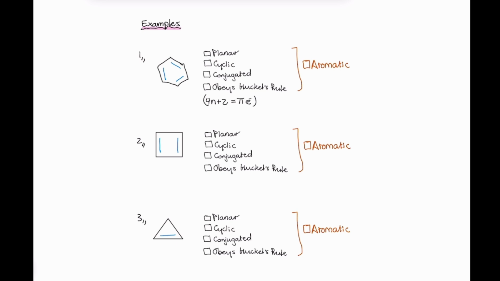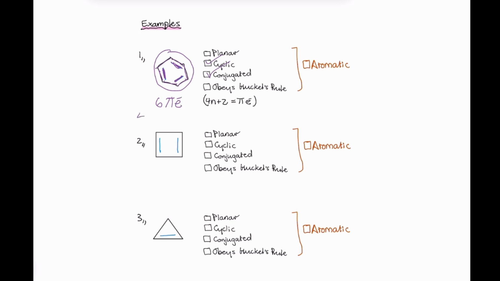Question 1, is it cyclic? As we can see, there is a ring structure with joined starting and end points, so that is a yes. Is it conjugated? Alternating pi bonds. So double bond, single bond, double bond, single bond, double bond, single bond. Yes, the molecule is conjugated. Does it obey Huckel's rule? The number of pi electrons is 2 pi electrons per pi bond. So here are the pi bonds. There are 3 pi bonds and therefore there are 6 pi electrons.